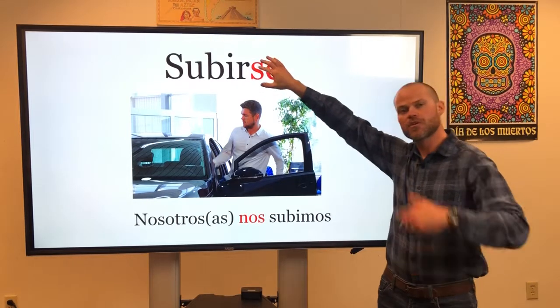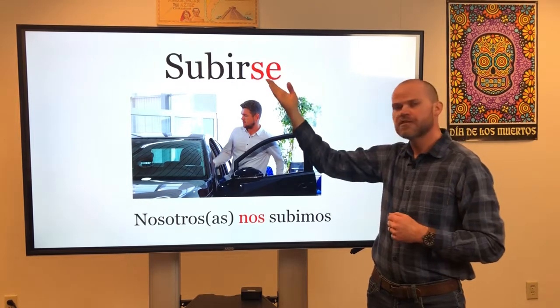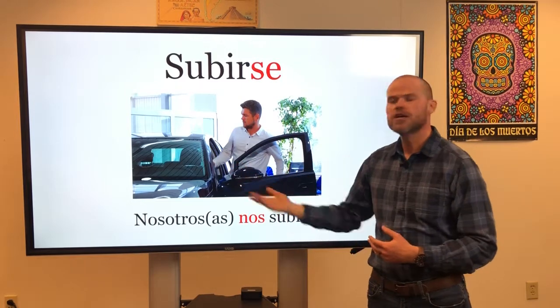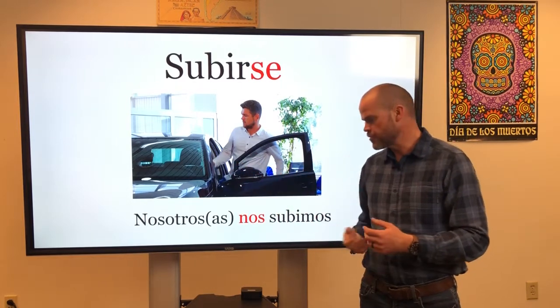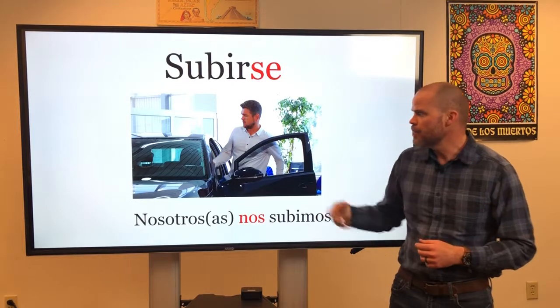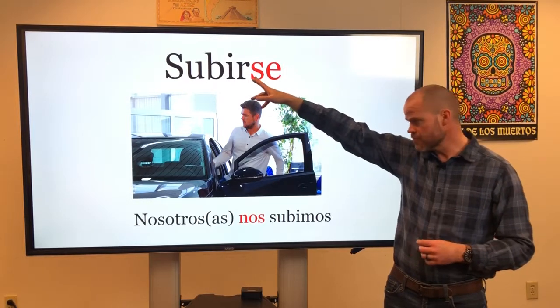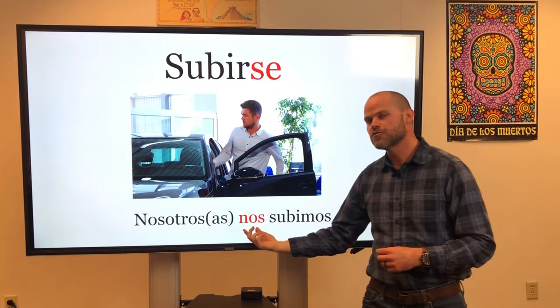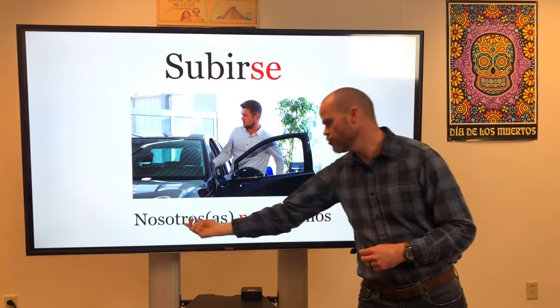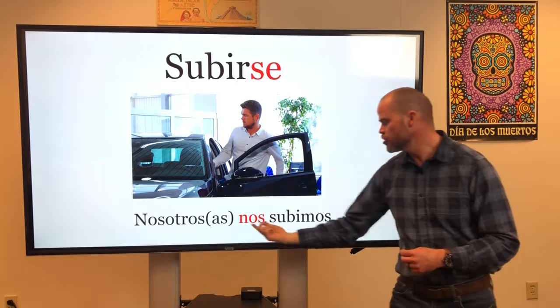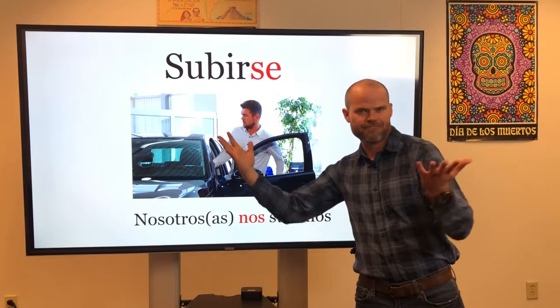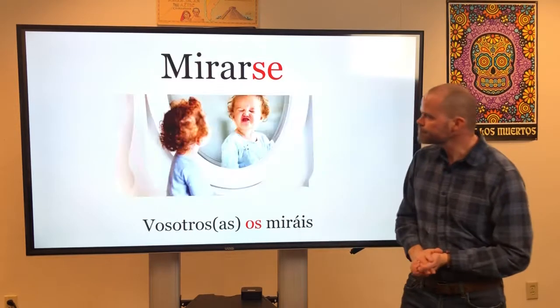Subir normally means to go up, but when you make it reflexive, it means to get yourself into or get yourself up into a car or an airplane or any other mode of transportation, a train, for example. If we conjugate this verb in the nosotros form, okay, we have to do the nosotros form of the verb, and we have to put the nosotros reflexive pronoun. So nosotros or nosotras, nos subimos, and that would be we get ourselves up into a car, train, whatever.